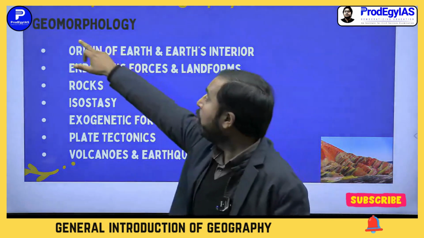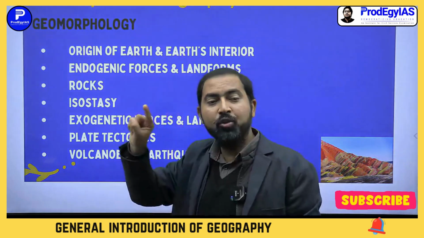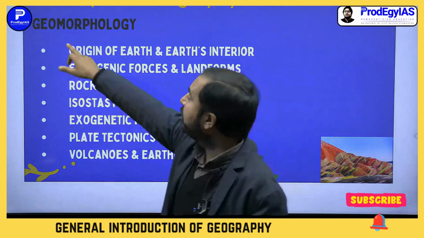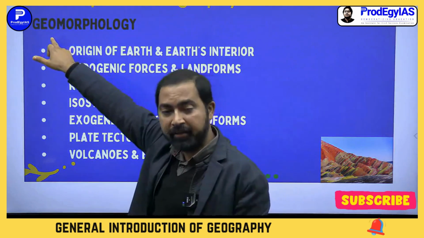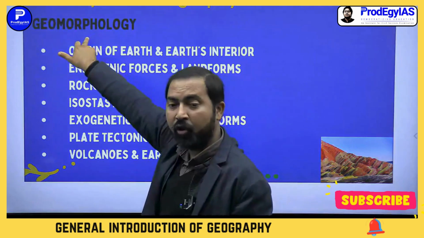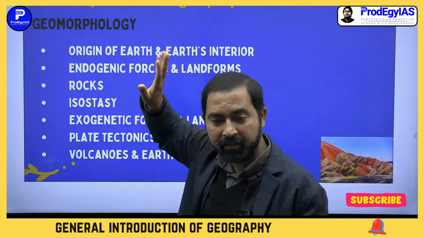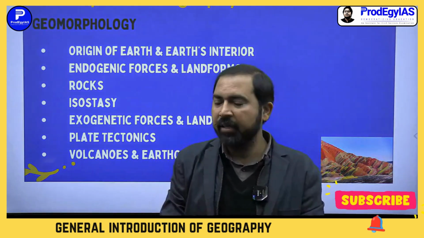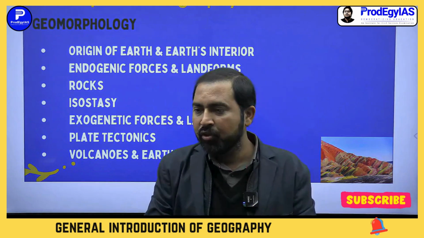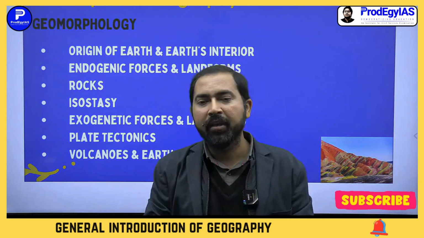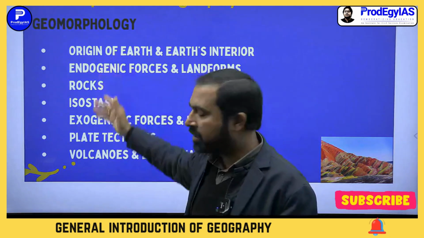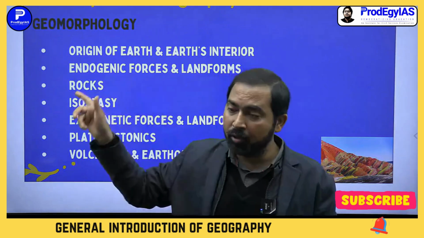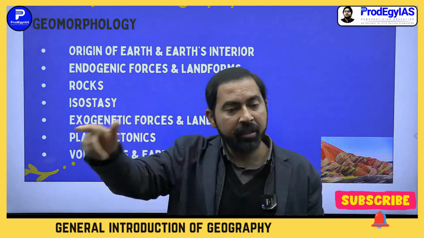So geomorphology, what do you mean by geomorphology? Geo means land, morph means form, and logy means a systematic study. When you do a systematic study of landforms, it is called geomorphology. Under climatology, we do the systematic study of climate and weather.